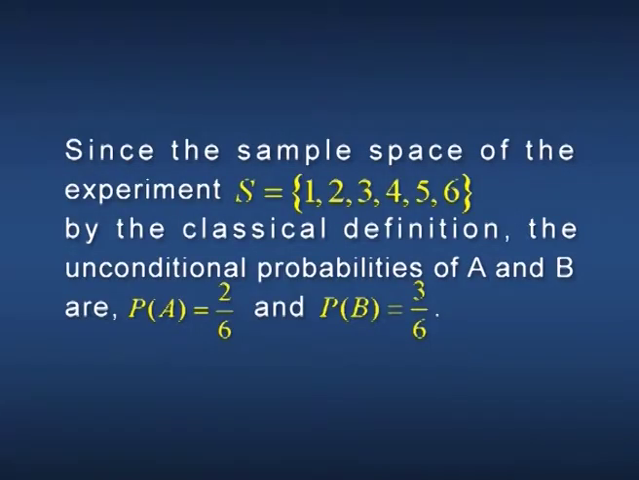Then P of A given B is the probability of the outcomes 1 or 3 under the information that the experiment has resulted in an odd number, because B, the event containing the points 1, 3, 5 is an event of odd numbers in a die tossing experiment. Since the sample space of the experiment S containing the points 1, 2, 3, 4, 5 and 6 by the classical definition, the unconditional probabilities of A and B are probability of A equal to 2 divided by 6 and probability of B equal to 3 divided by 6.